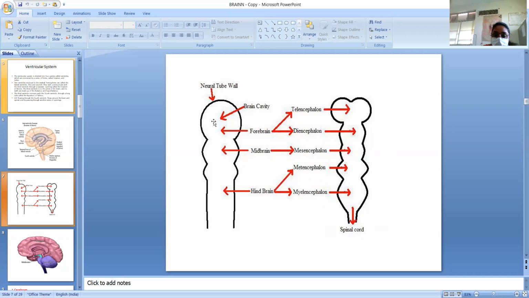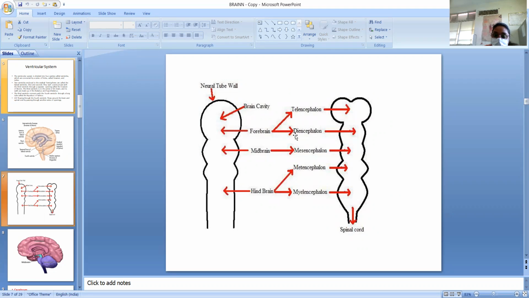This is the neural tube, and we can say the forward part of the neural tube is responsible for the development of the brain. So we can see here 3 parts. This part will develop the forebrain, and this middle part will develop the midbrain, and the last part will develop into the hindbrain. We call it hindbrain, and it will develop accordingly.